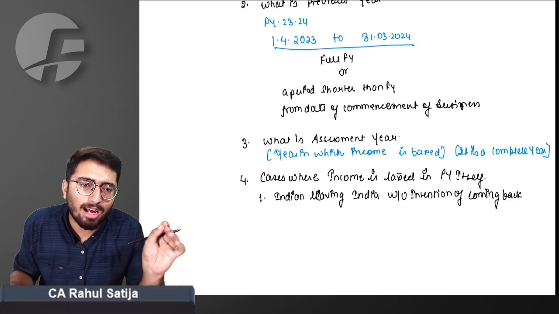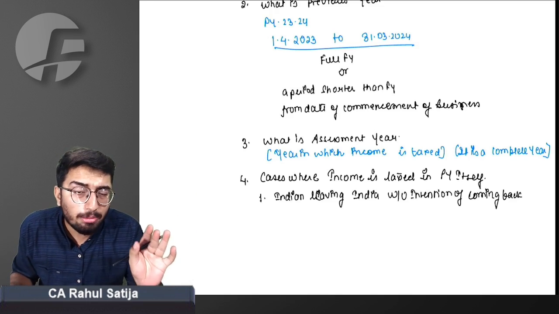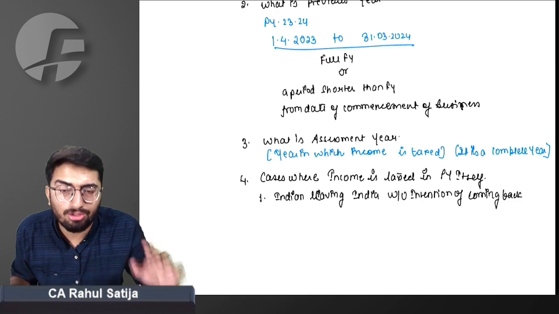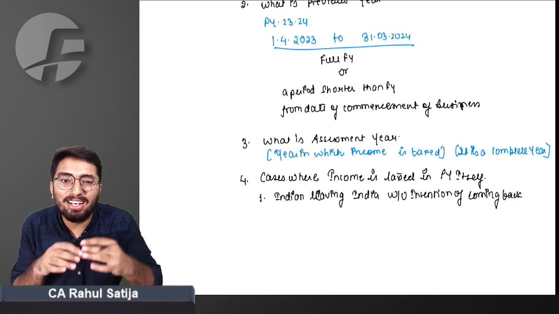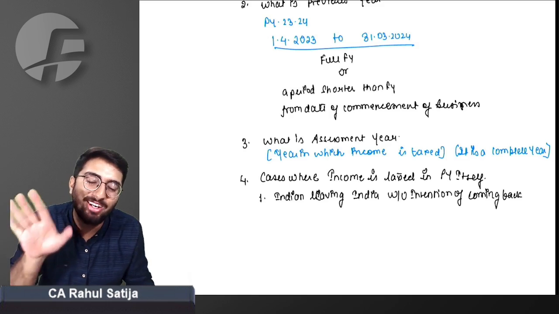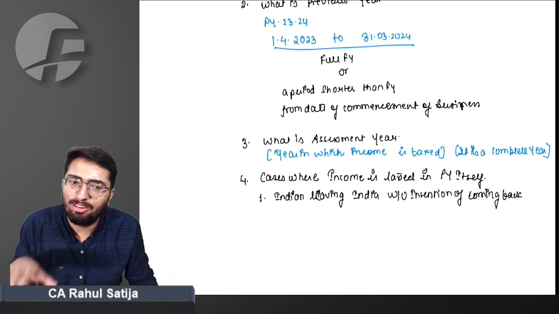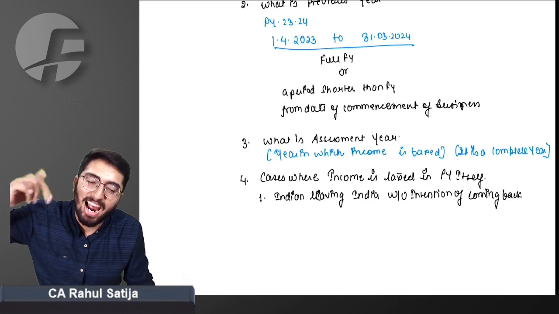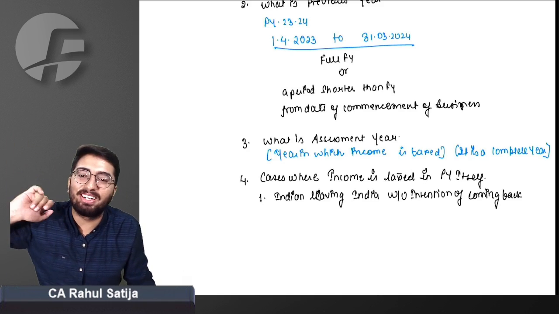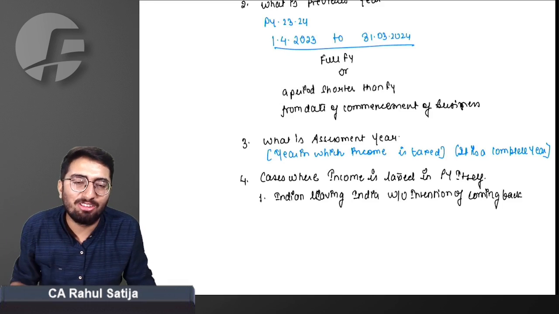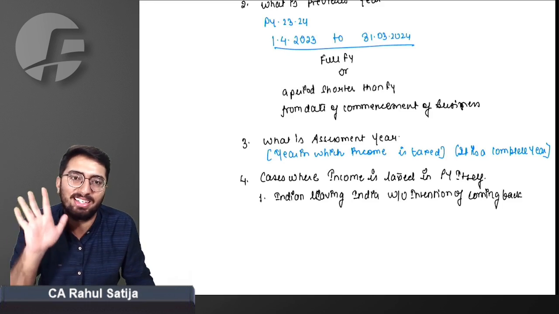So what does this mean, without intention of coming back? Sir, it means if a person is going after marriage. Or like Vijay Mallya flying away from India, so the government will be asking for taxes in the previous year itself. Government will not wait for the year to end and let July come or let September come and ask for taxes. The government will tax such a person in the previous year itself.